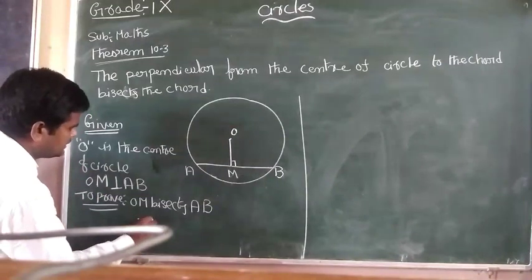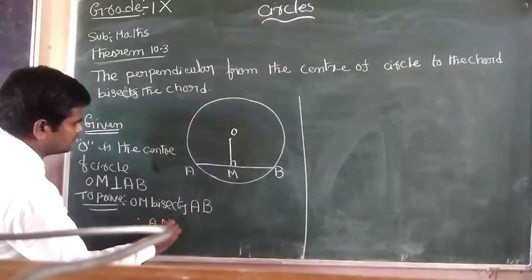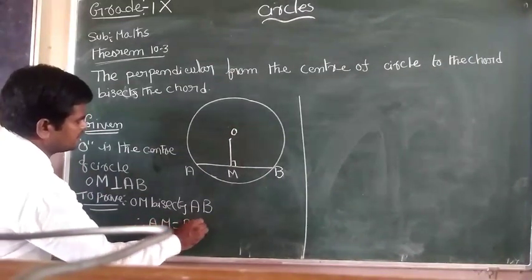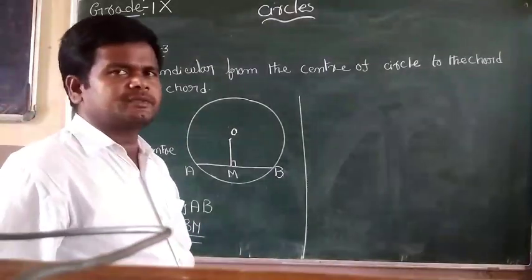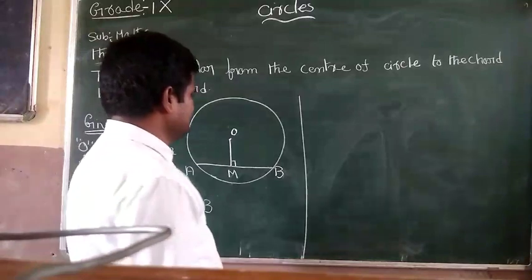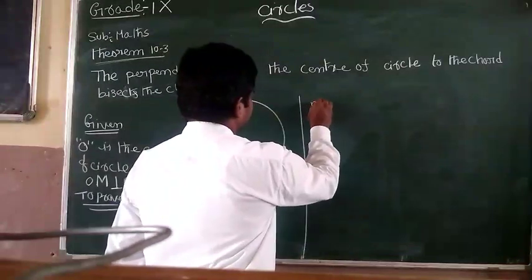Therefore, AM equals BM. You can show that AM equals BM. So here is the proof.